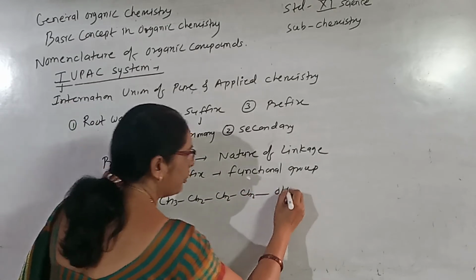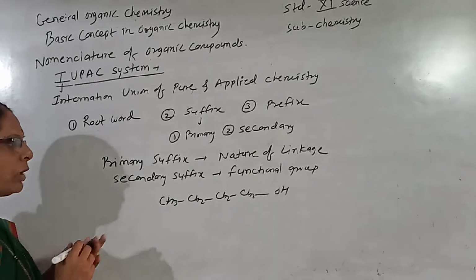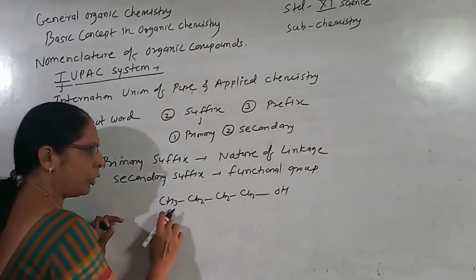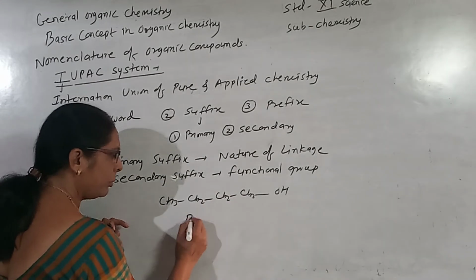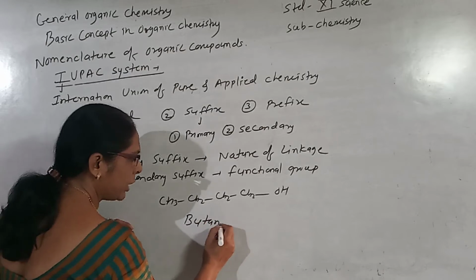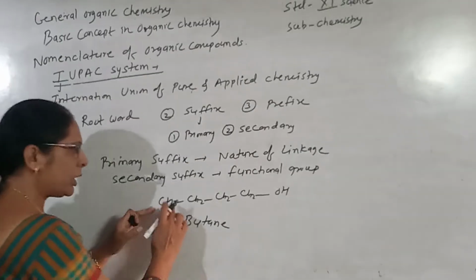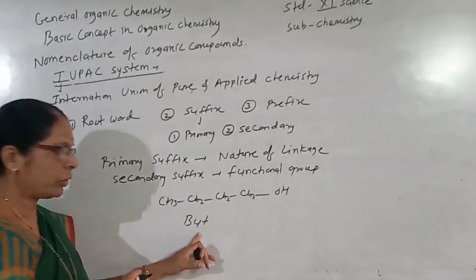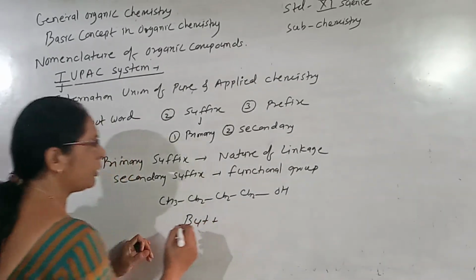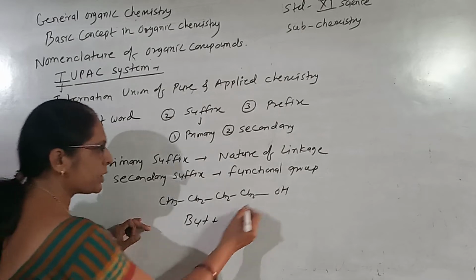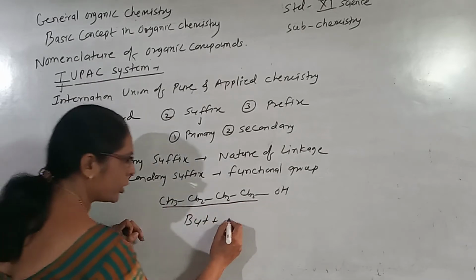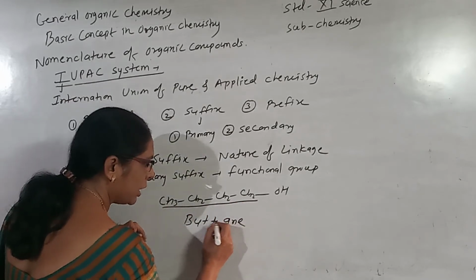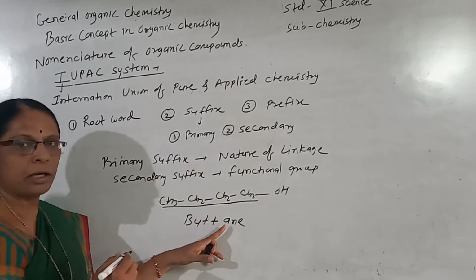In this organic compound, the root word we use is but, for the 4 carbons, that is butane. So the root word we use is but, out of which there are 4 carbons. Okay, this is the root word. Then the suffix. When you consider the suffix, the primary suffix indicates that it has a carbon single bond. So it is ane. It has a primary suffix of ane.